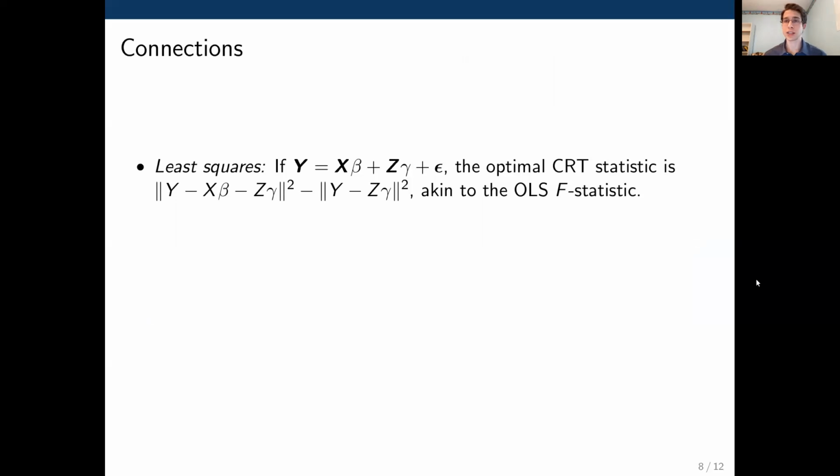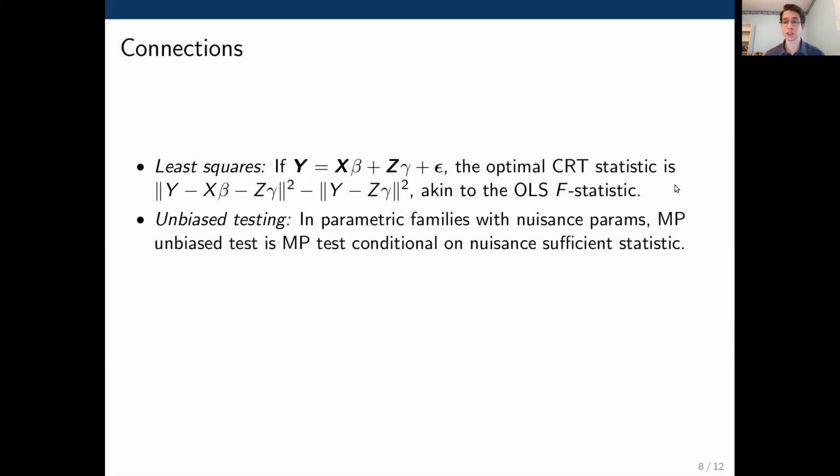So this result has connections to lots of known results. For example, if the model for y given x and z happens to be a linear model, then the optimal conditional randomization test is based on this statistic, which is the difference in these residual sums of squares, which is essentially the same as the F statistic from ordinary least squares. Next, there are also connections to unbiased testing, where conditioning on a sufficient statistic for the nuisance parameters also reduces a composite null to a point null and lets you derive an optimal test.